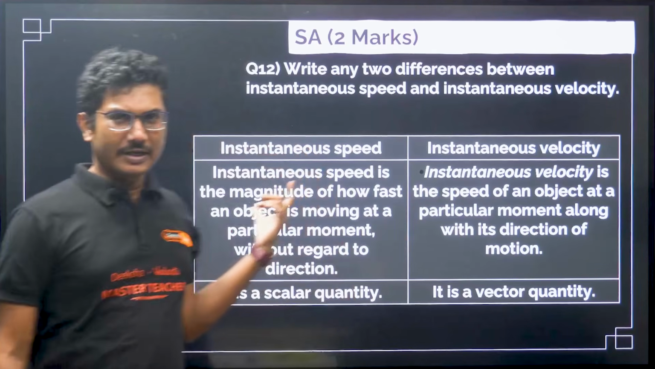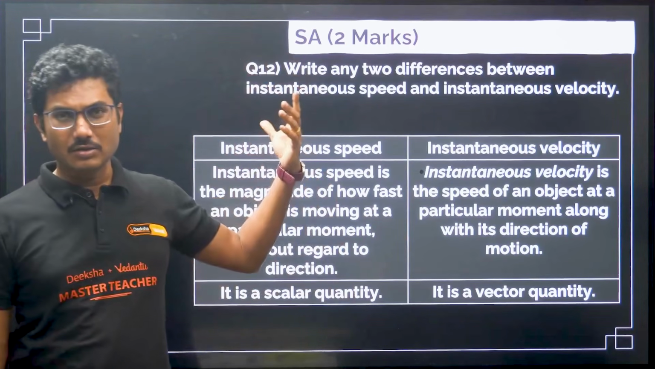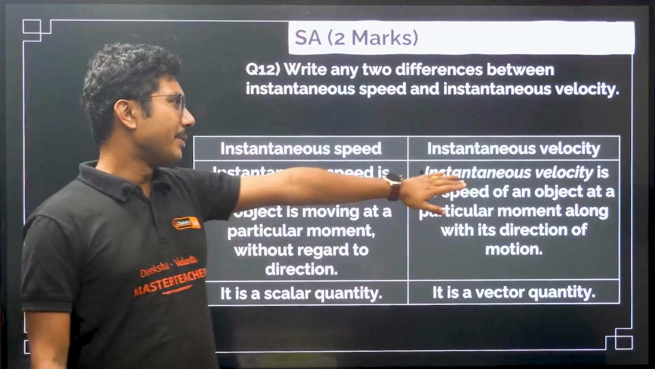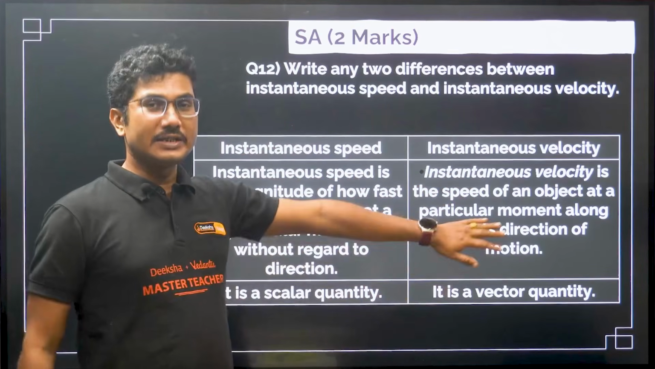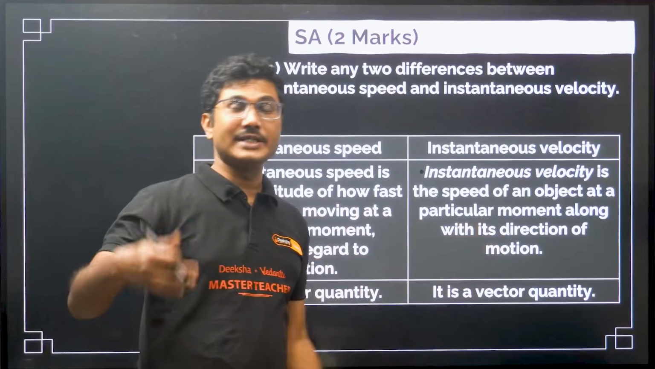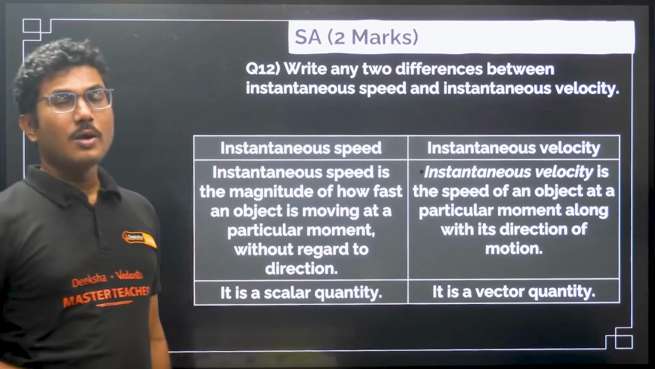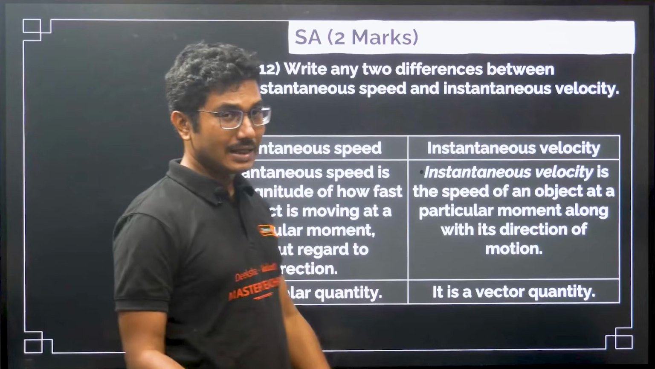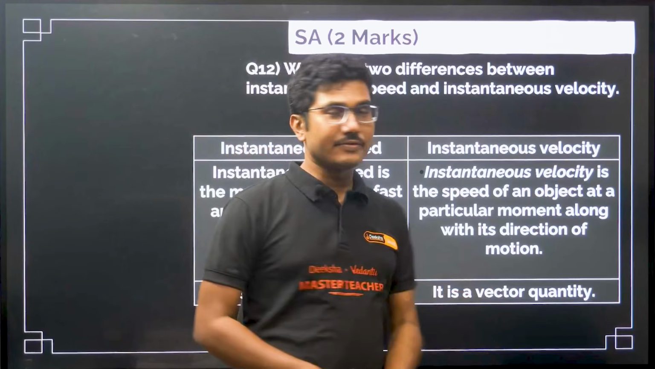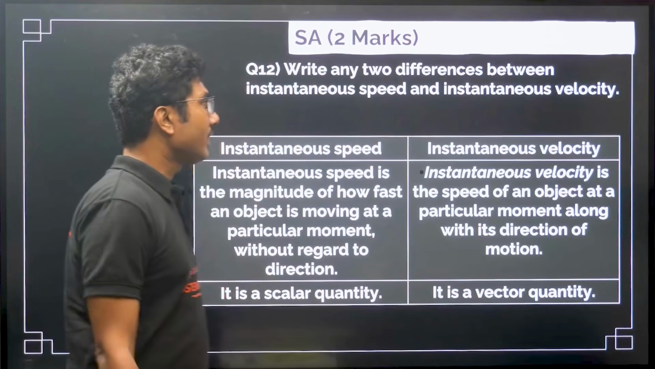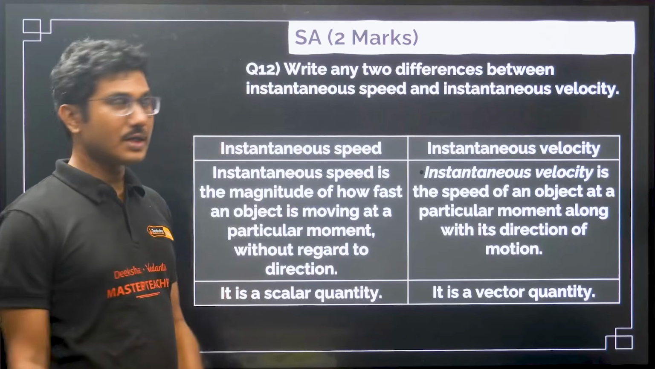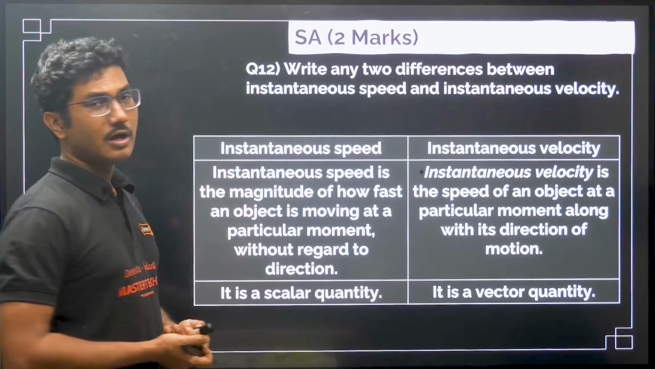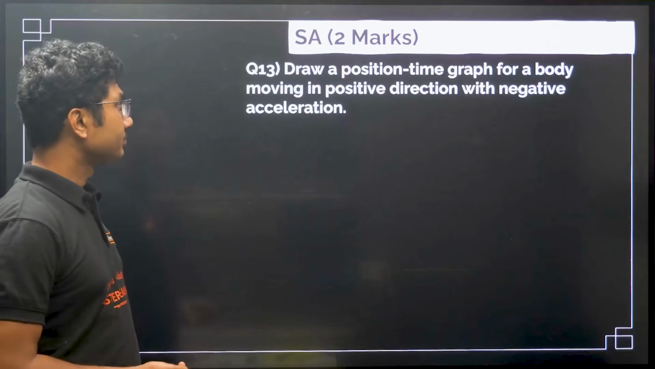So even if speed is constant, instantaneous speed will remain the same for all instants, but if the direction is changing, then instantaneous velocity will change at each and every point, even though the magnitude remains constant. Obviously instantaneous speed is a scalar quantity and instantaneous velocity is a vector quantity. Okay, so these are the 2 very basic differences, and this is one of the most commonly asked questions. So be prepared for such questions.